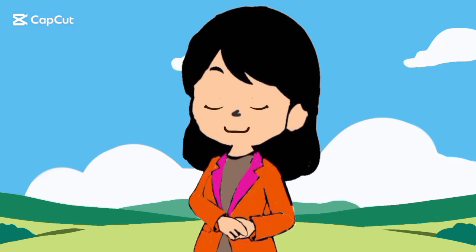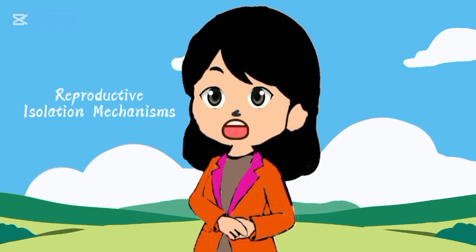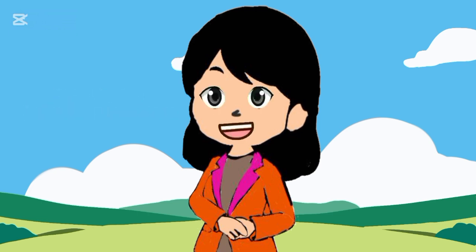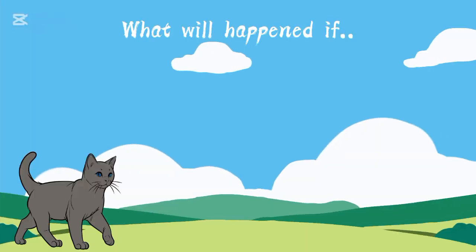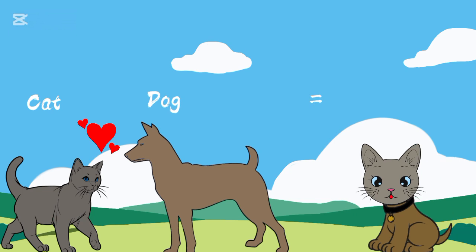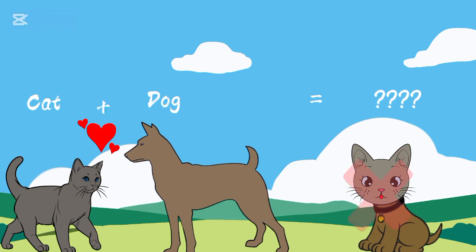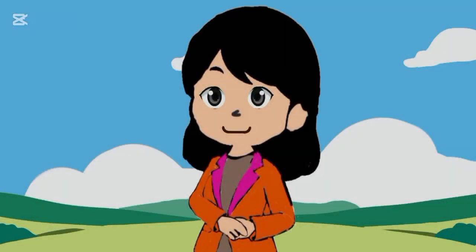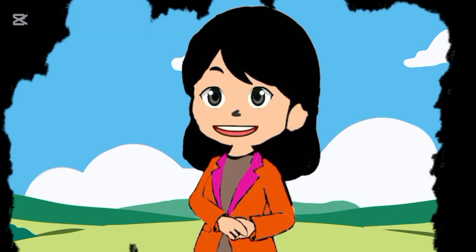Good morning, class. Today, we're going to dive into an important concept in biology called reproductive isolation mechanisms. But before we start, let's think about something. What happens if two different species try to mate? Can they produce offspring together? Well, in most cases, they can't. That's where reproductive isolation comes in. It's what prevents different species from interbreeding, even if they live in the same environment.